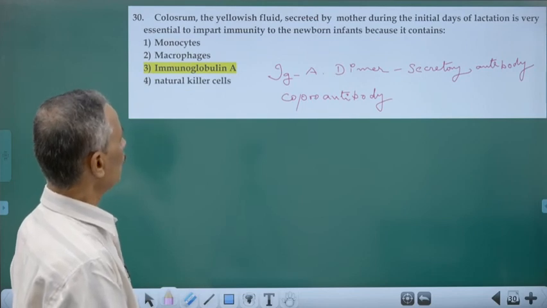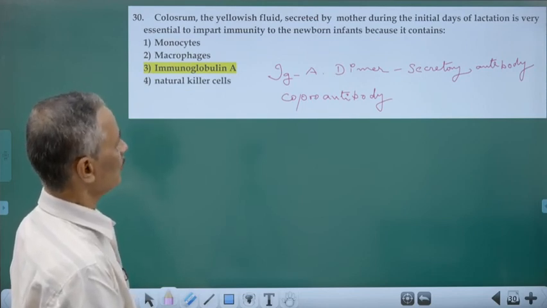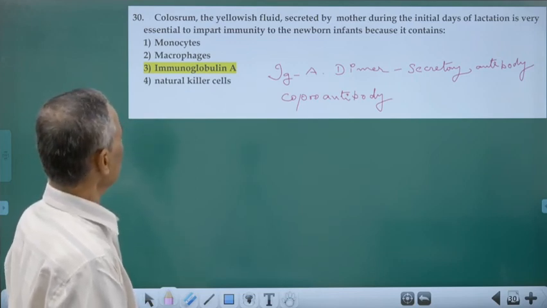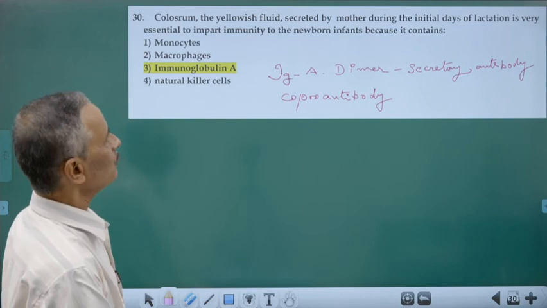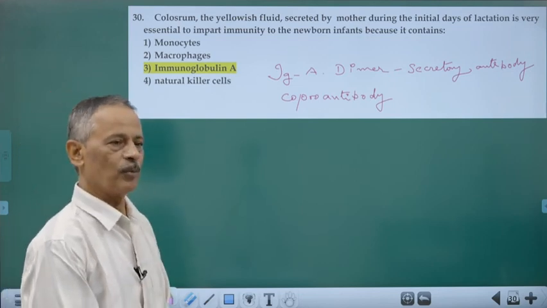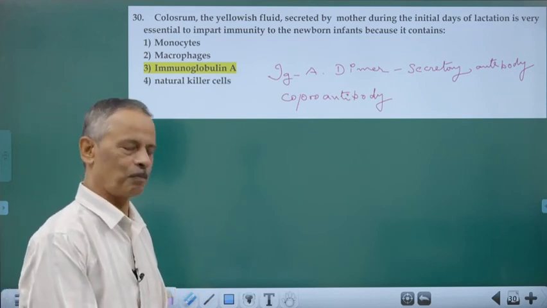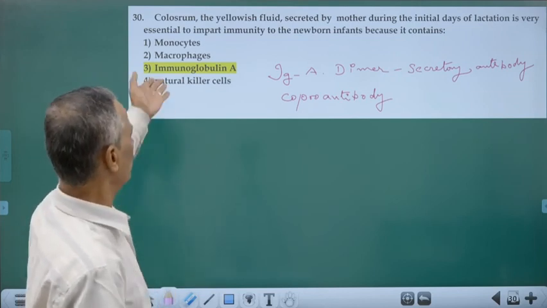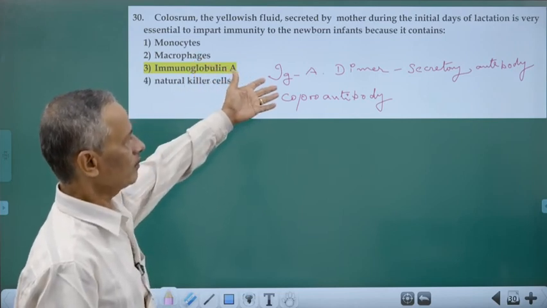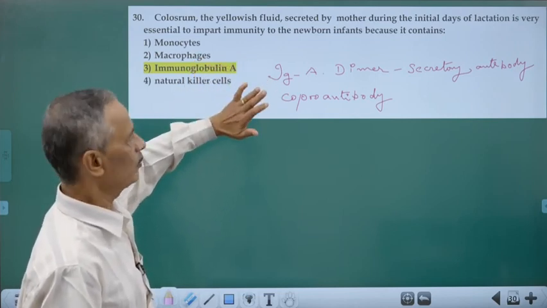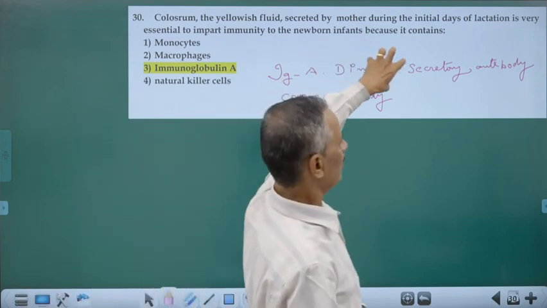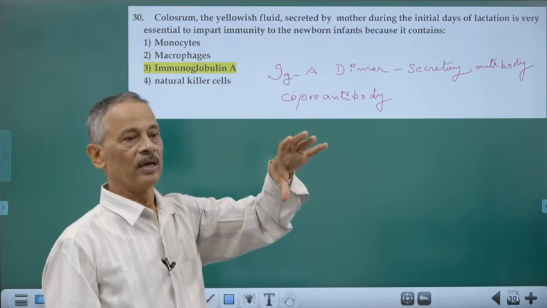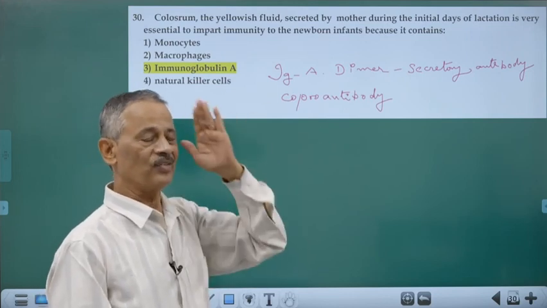Colostrum, the yellowish fluid secreted by the mother during the initial days of lactation, that is very thick, yellow colored, is very essential to impart immunity to the newborn, because through that mother is producing antibodies and giving passively. It is a typical example for natural passive immunity. IgA, immunoglobulin A. It's a dimer. It is called secretory antibodies, and secretory antibodies are abundant and it contains all the essentials in a readily absorbable form. That is the ideal food for baby.